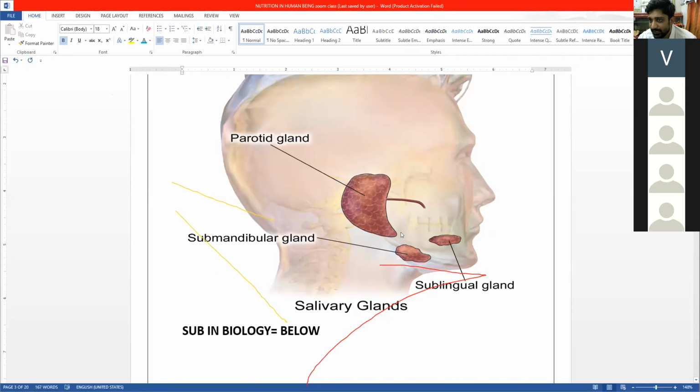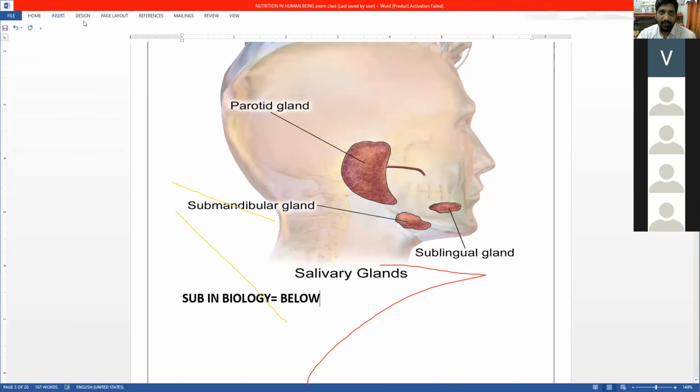Whatever you see as this pipe is nothing but the duct. Duct is something which carries. In a tank we see there is water, and that water has to be brought down with the help of a pipe. Similar concept here also. Whatever the gland releases will be brought out by the duct.